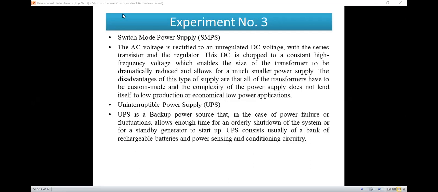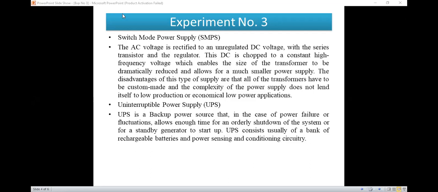For safety precaution, it will make the system safe, and it will make the data on which we are working safe, because a direct shutdown cannot happen due to the uninterrupted power supply, that is UPS.